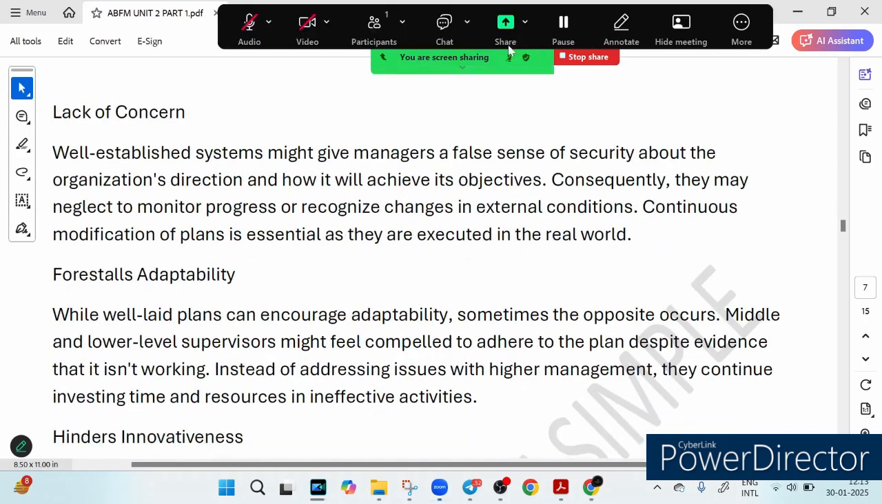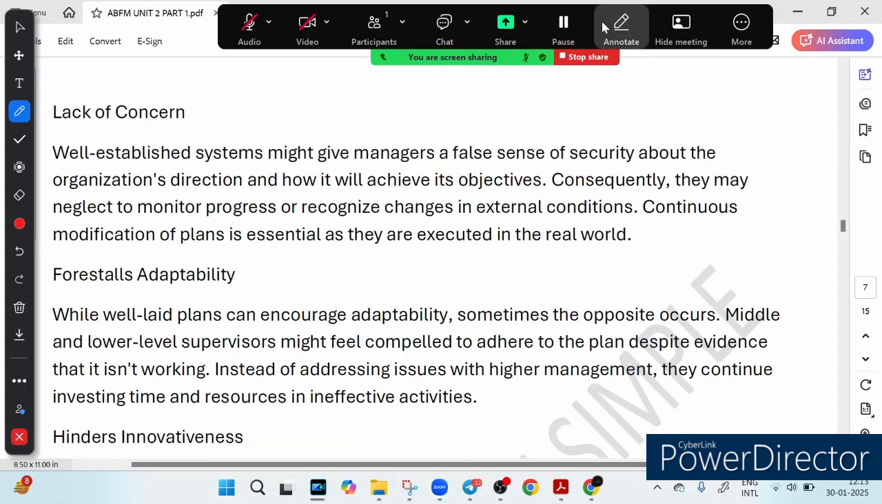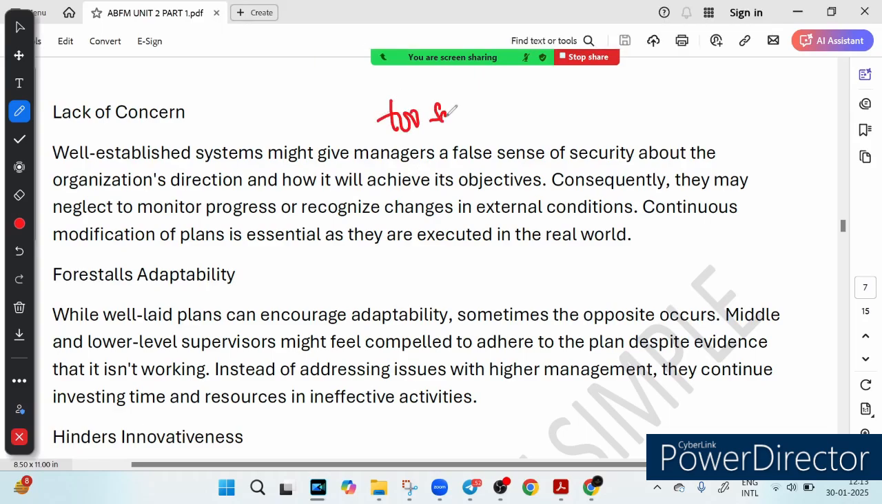Now, the second disadvantage is lack of concern, which means a false sense of security. Sometimes plans make managers feel too safe. They think everything is on track just because the plan is in place. So they neglect to monitor progress and ignore the changes around them. But in the real world, conditions change and plans need to change with them.